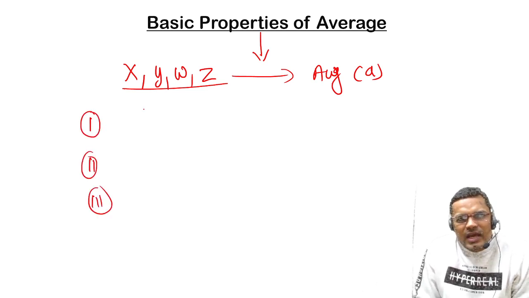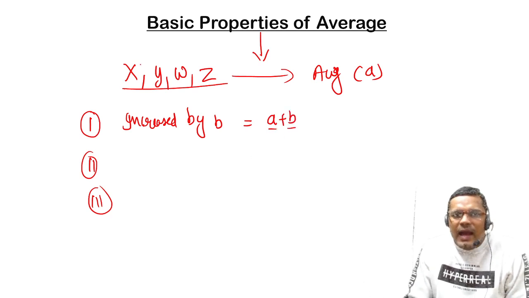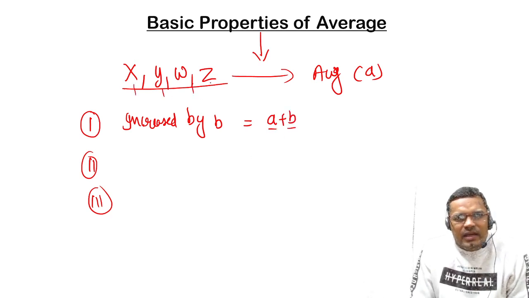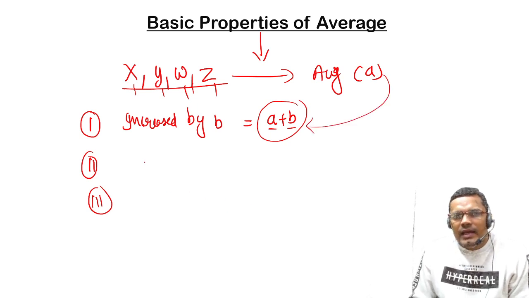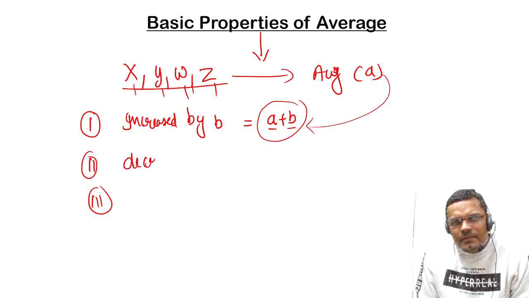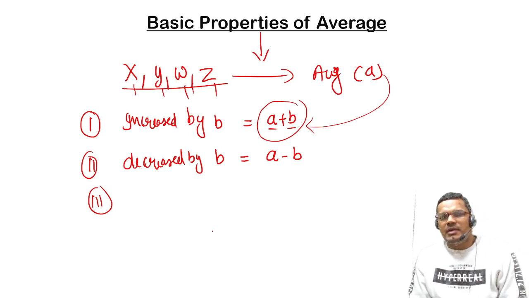First property is what? If each of the quantities x, y, z, w is increased by, let us suppose b, then the average becomes a plus b. If every quantity is increased by b, then the average will also be increased by b. If every quantity is decreased by b, then the average will also be decreased by b. Then the average becomes a minus b.